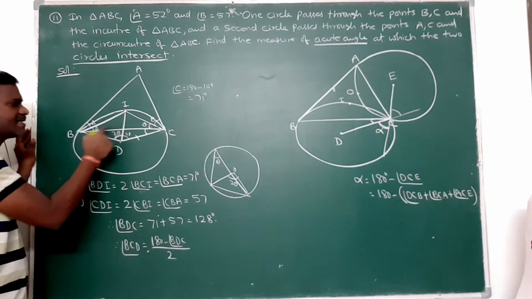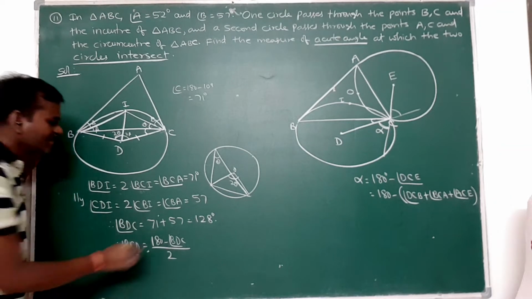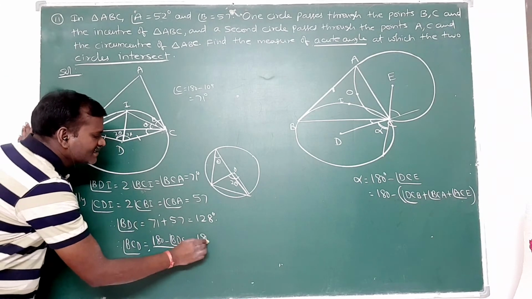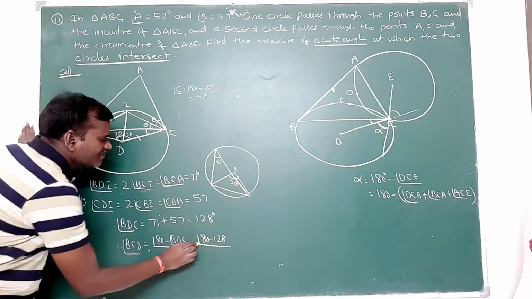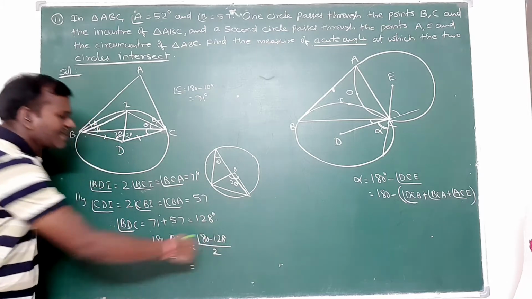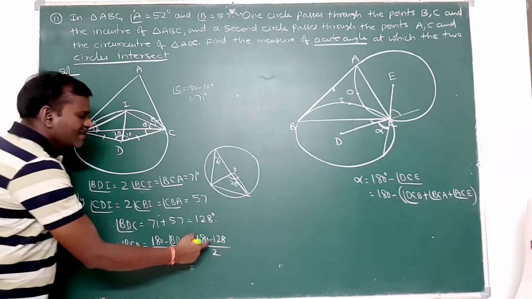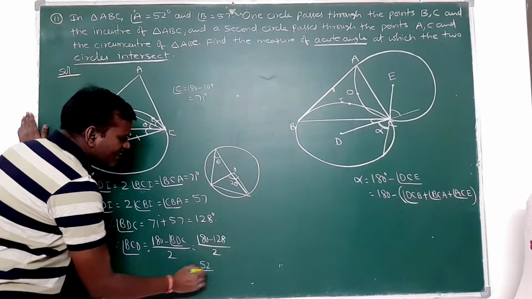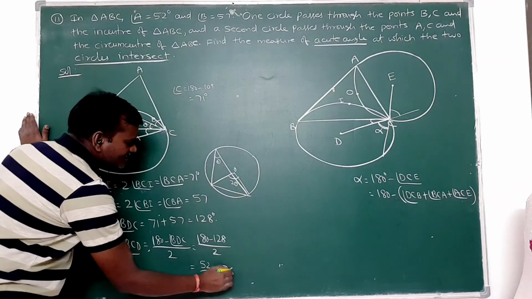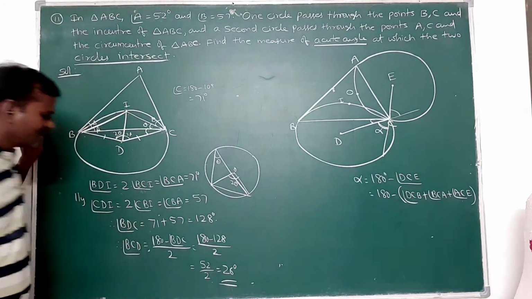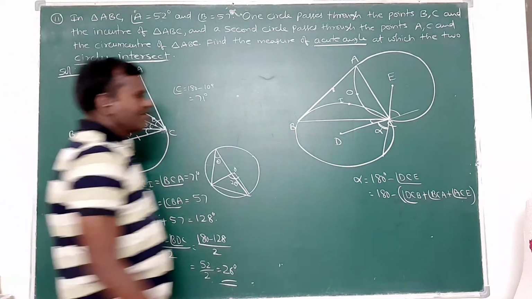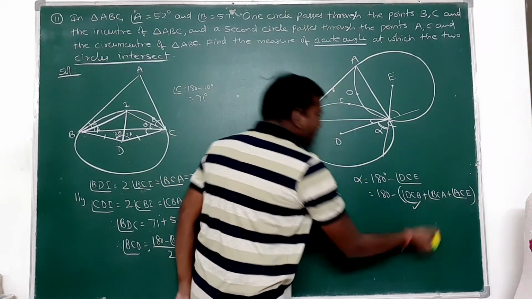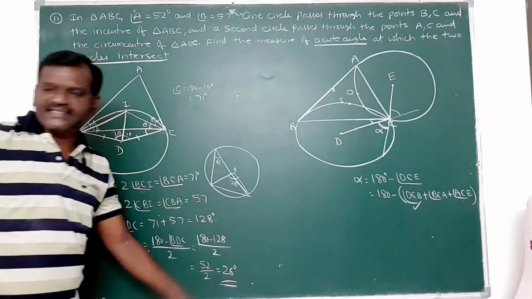So that means (180 minus 128) by 2. If I subtract, I am getting 52. 52 by 2 means 26 degrees. This is the first angle BCD. That means this angle I found out, that is 26 degrees.